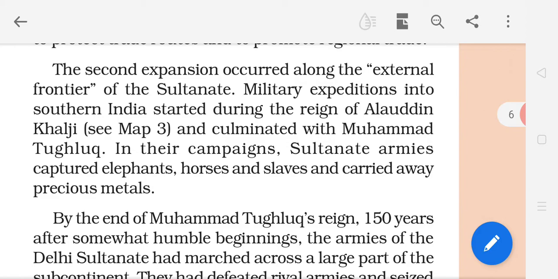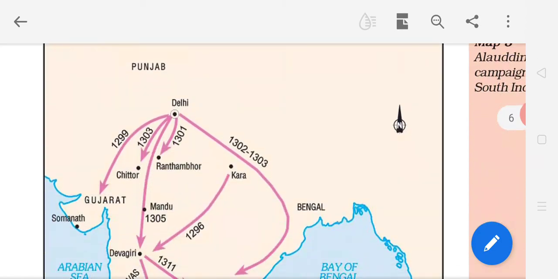Sultanate. Military expeditions means here the military campaign into southern India started during the reign of Alauddin Khalji. Now reign means here period. So southern India military campaigns, expeditions which were started during Alauddin Khalji's period. Now he moved out where? Toward southern India. You can see the map, this map also.